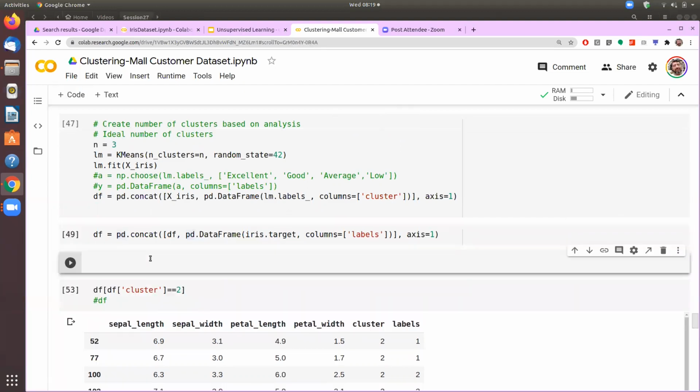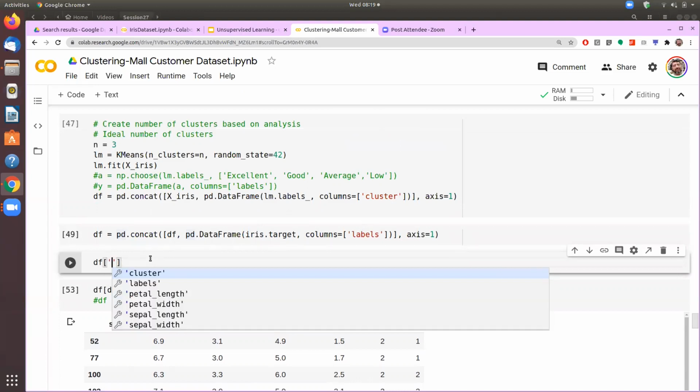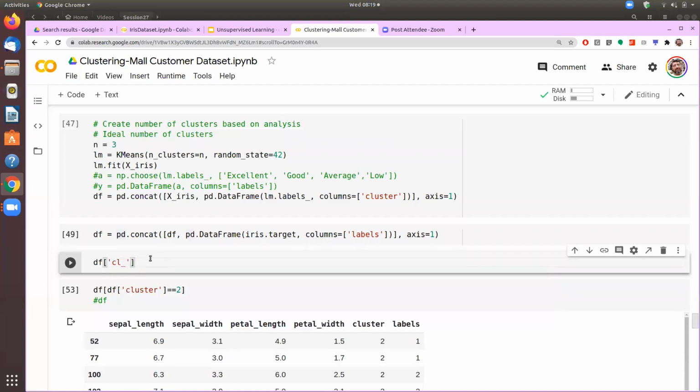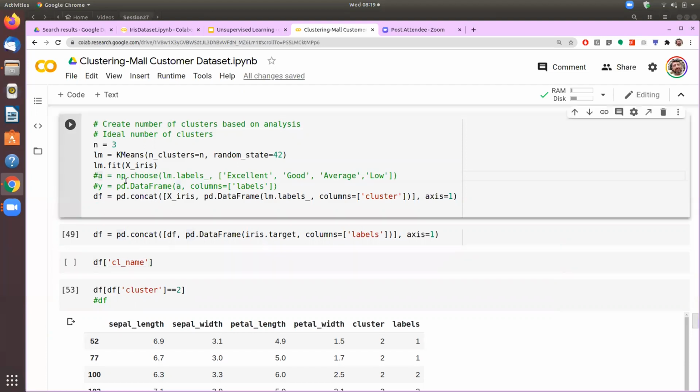So we'll say here DF, or we already have the code here.